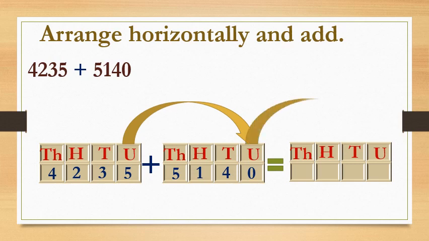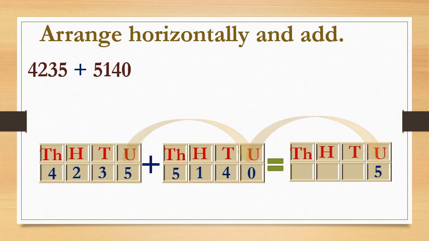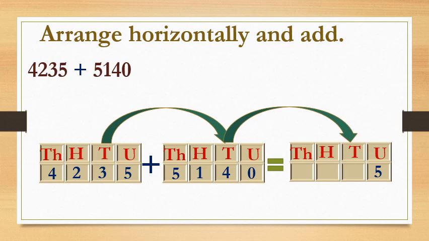So we will write the answer 5 in the unit place. Now we will move to the tens place. See, here 3 plus 4. You know the answer is 7. Where will we write? We will write it in the tens place.